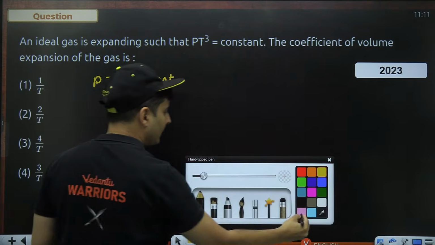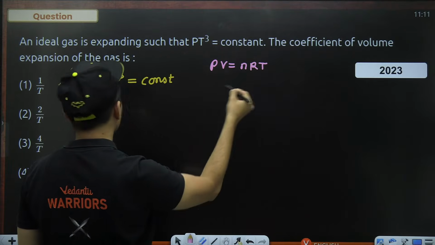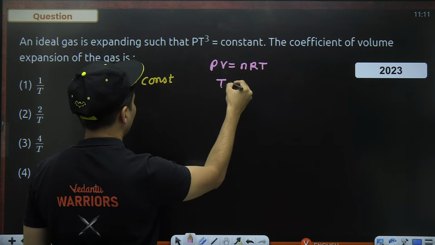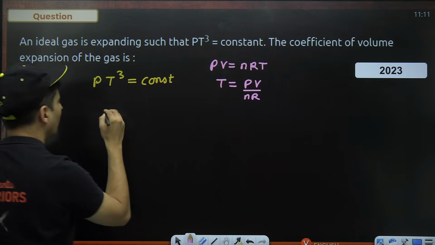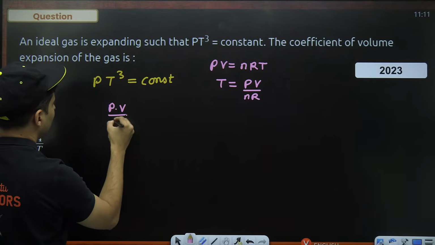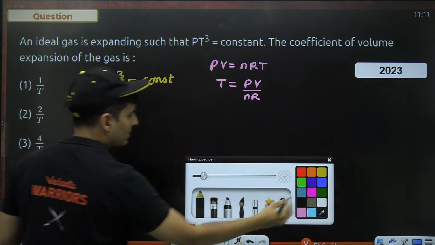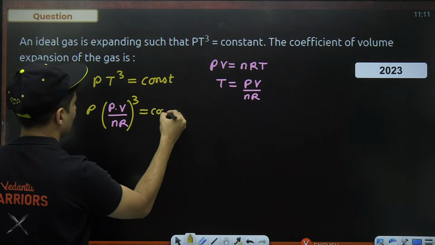I can write pressure into volume is nRT, right? So what will my temperature be? Temperature will be PV divided by nR. So I'm just going to put, instead of temperature, pressure into volume divided by nR, and this whole thing will be cubed, and this is pressure and this is constant.